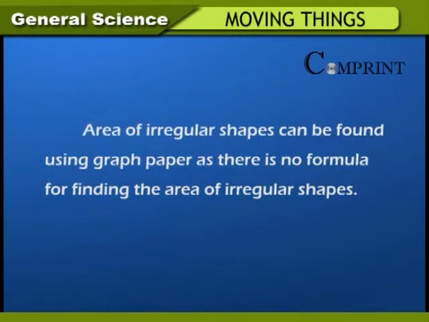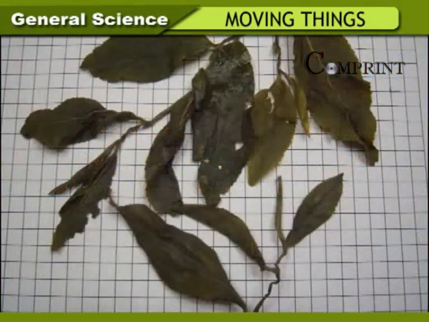Area of irregular shapes can be found using graph paper, as there is no formula for finding the area of irregular shapes. Finding area of a leaf. Place a leaf on the graph paper. Draw the outline of leaf completely. Remove the leaf and count big squares inside the outline of the leaf. Count the squares which are more than half and leave the squares less than half.